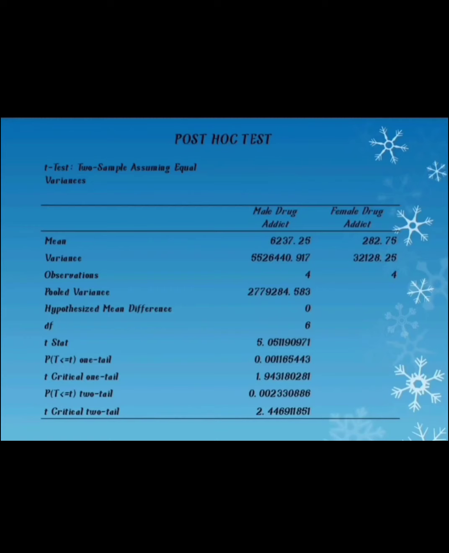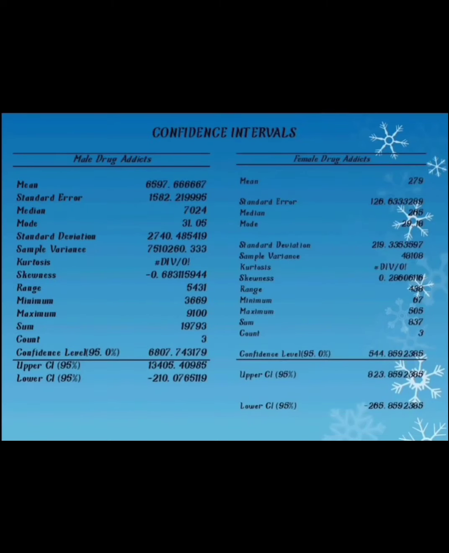The test is we assuming that the variance is equal, and then we got the p-value for one cell is 0.00. That is less than 0.05. That means we need to reject the hypothesis. Also, next I will explain about the confidence interval.